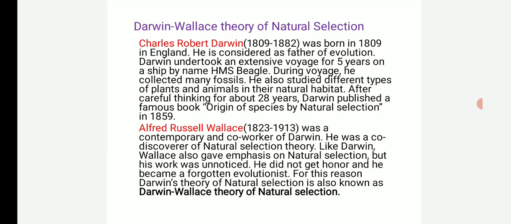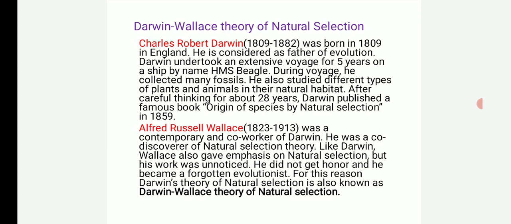Darwin undertook an extensive voyage for 5 years on a ship by name HMS Beagle. During voyage, he collected many fossils. He also studied different types of plants and animals in their natural habitat. After careful thinking for about 28 years, Darwin published a famous book, Origin of Species by Natural Selection, in the year 1859.